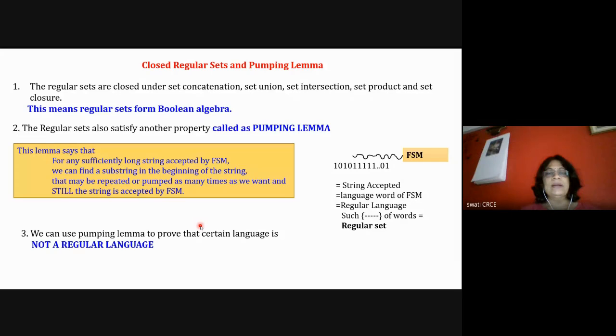So to summarize, regular sets follow two properties: they are closed under set operations, and they follow the pumping lemma. And the pumping lemma is this: for a sufficiently long string accepted by an FSM, there is a substring in the beginning which can be repeated any number of times, and still the string is accepted by the FSM.